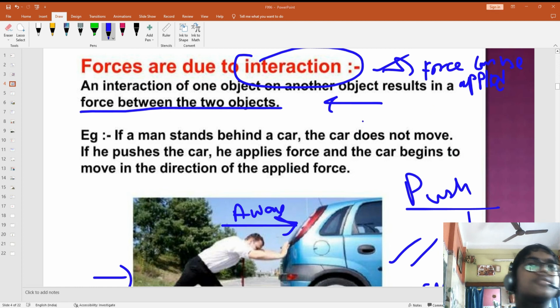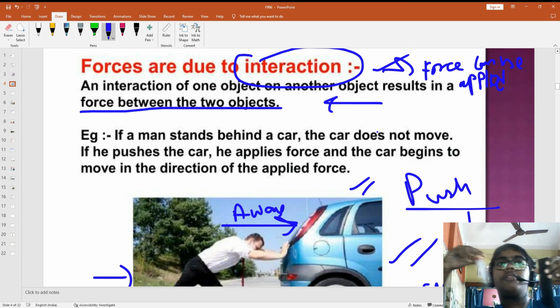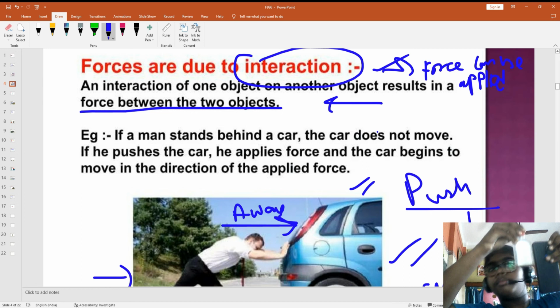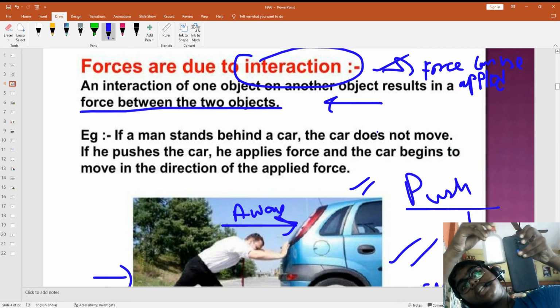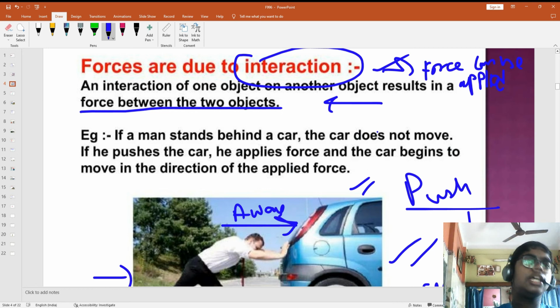Yes, interaction can be contact or non-contact, but interaction means both are related. If these are the two objects, this one phone is here and this is a box. If I make them like this, they are interacting with each other, right? If I hold this phone, it means I and this phone are interacting with each other.